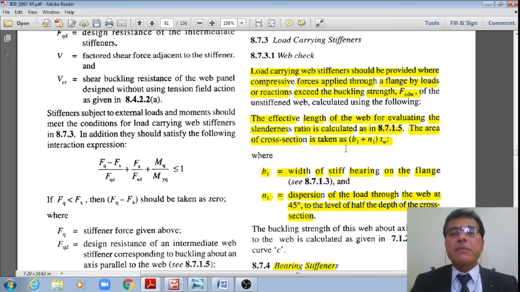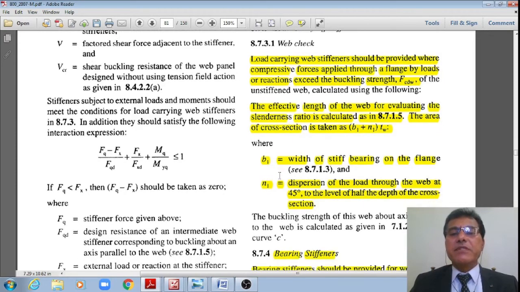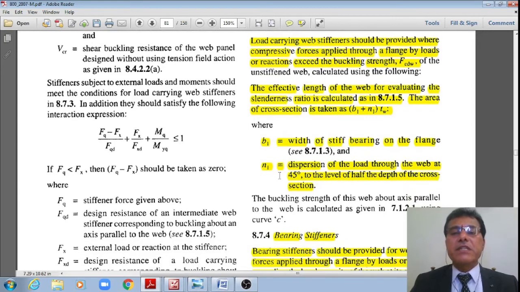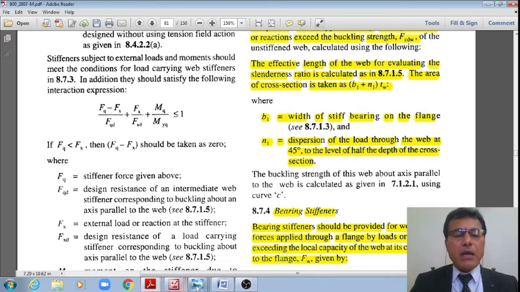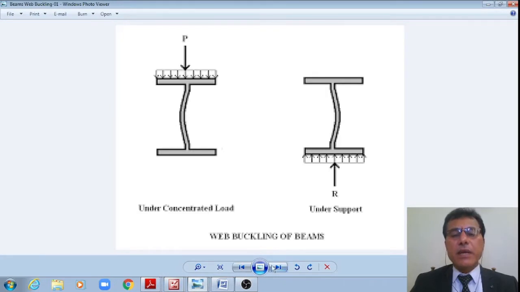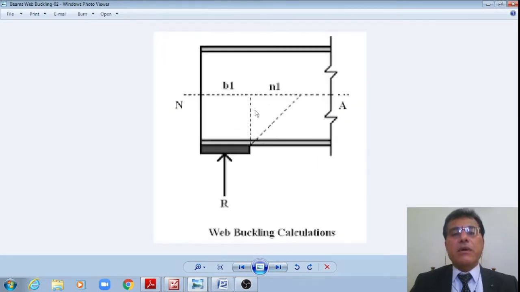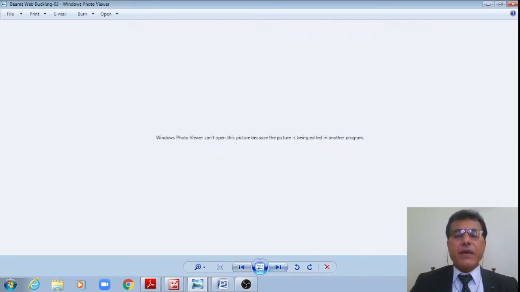The area of the cross section shall be taken as b1 plus n1 multiplied by tw, where b1 is the width of the strip bearing on the flange and n1 is the dispersion of the load through the web at 45 degrees to the level of half the depth of the cross section, as shown in this figure. That is how the web buckling check should be done. B1 plus n1, and if it is supporting a reaction or a concentrated load, b1 plus 2 n1, with dispersion happening at 45 degrees.